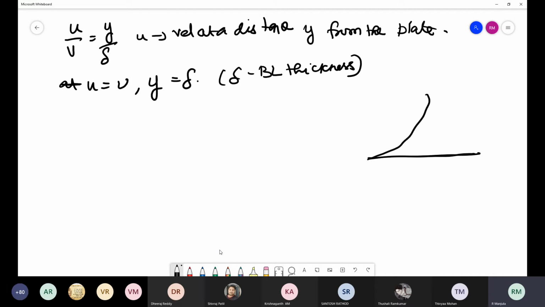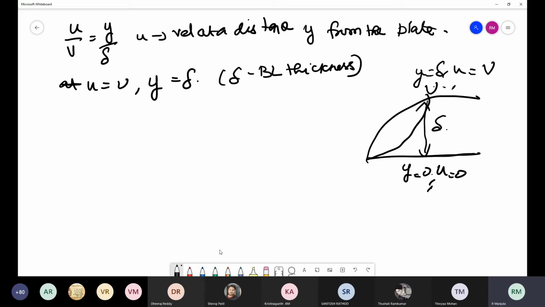Suppose this is your free stream velocity, and this is going to be your delta. y is equal to 0 to delta. When y is equal to 0, small u is equal to 0. Then when y is equal to delta, small u is equal to capital U. Isn't it? This is the boundary layer formation.